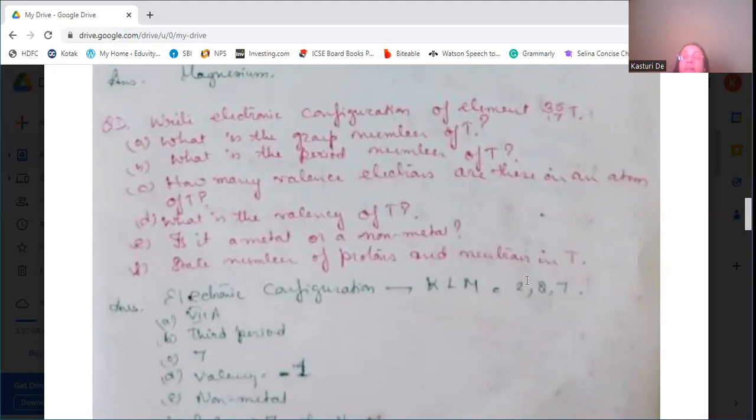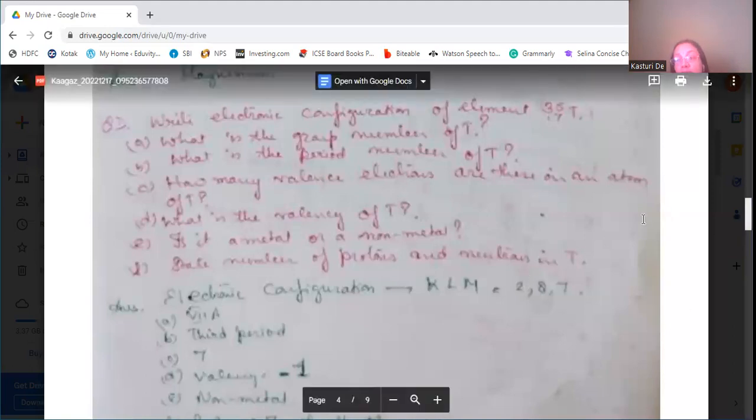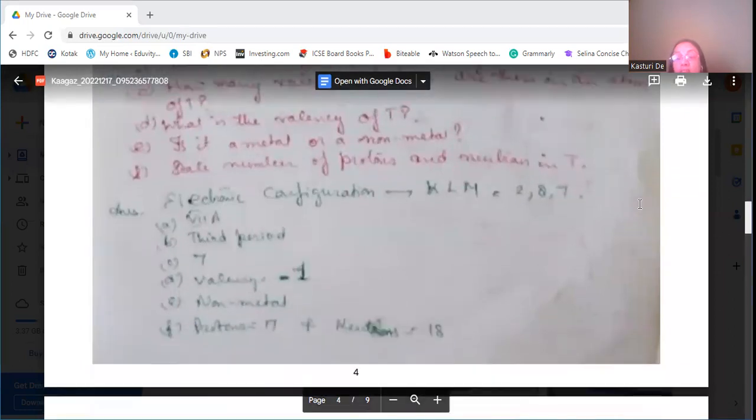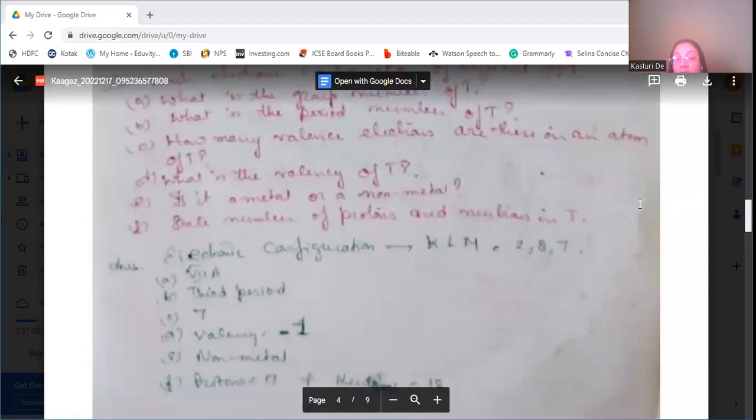How many valence electrons are there in the outermost shell of T? That's 7 electrons, present in the outermost shell. What is the valency of T? It is -1, because it accepts an electron to complete the octet. Is it a metal or a non-metal? It's a non-metal. Then state the number of protons and neutrons in T.